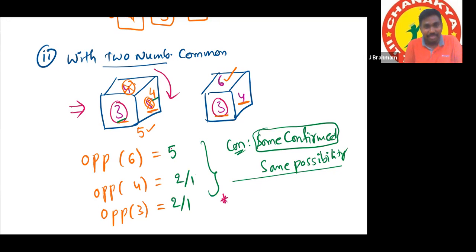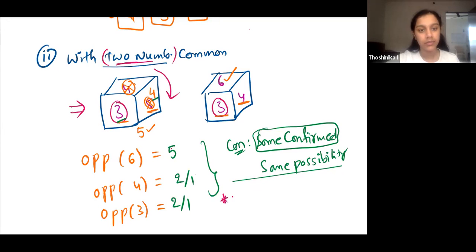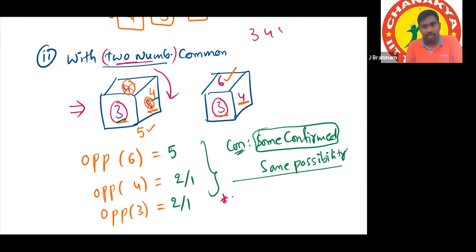Okay. I'm saying, see here, if one dice 2 positions are given with 2 numbers common, then can I say uncommon numbers are opposite? Yes or no? Yes, sir. So in first dice, what are the numbers? 3, 4, and 5. In second dice, what are the numbers? 3, 4, and 6. These 2 numbers are common. Ignoring these 2, uncommon numbers are opposite.